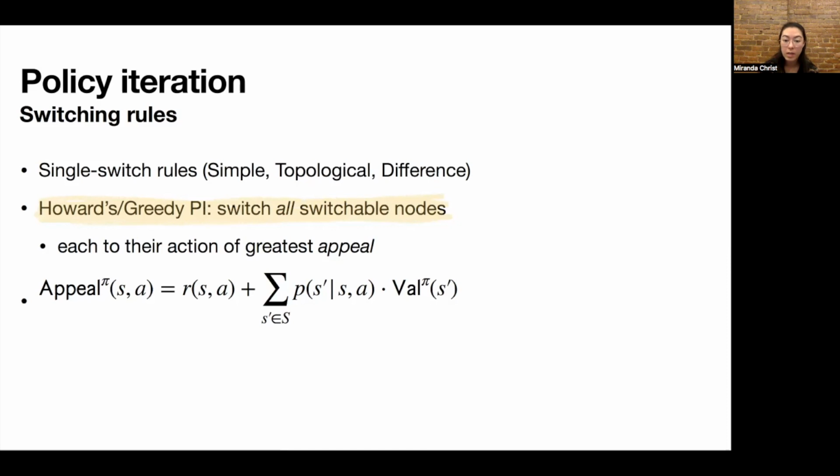But sort of crucially here, the value of these states is defined in terms of the policy pi, which might not necessarily involve taking the action A. So the appeal of an action A is essentially the total reward that you would get starting at S and taking A the first time you choose an action from S, and then the next time you arrive at S and every time going forward, you follow the policy pi.